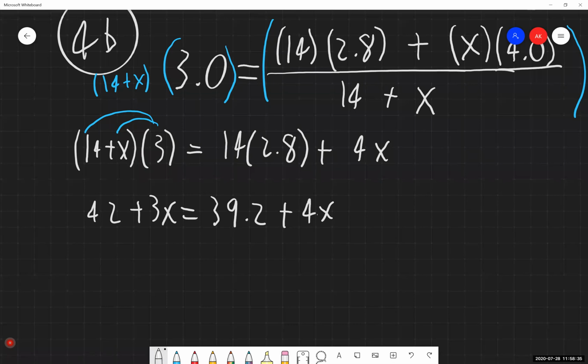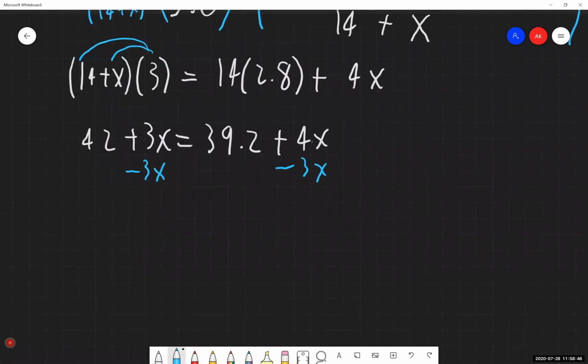Now I have variables on both sides of my equation. I don't want that. Getting rid of the smallest variable, because I don't want a division by negatives if I can help it. Let's get that there.